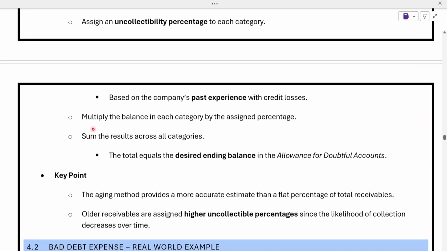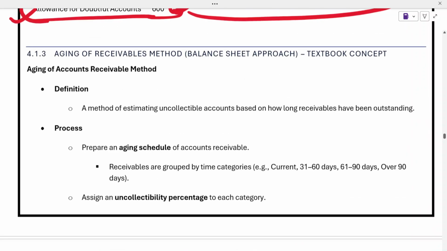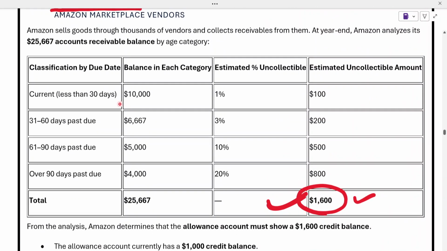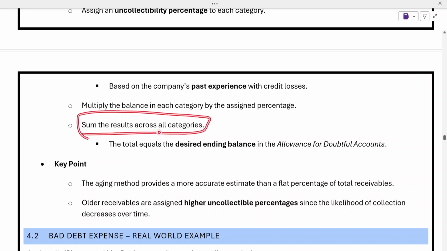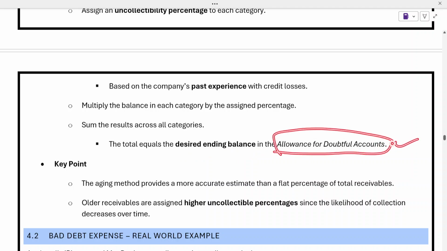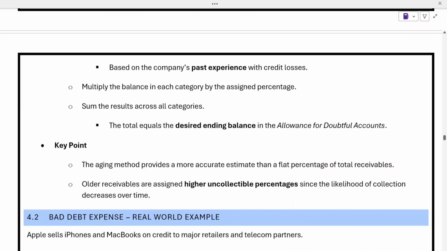Now we will simply multiply the balance in each category by the assigned percentage. This is what we have done. We multiplied 10,000 by 1%, getting $100 as the uncollectible amount, and so on. Finally, we sum the results across, and we get the total provision required under the allowance for doubtful debts account. So how much total provision is required, that will be created.